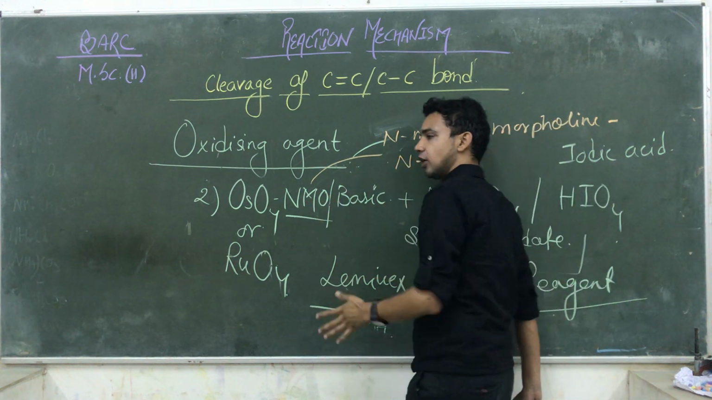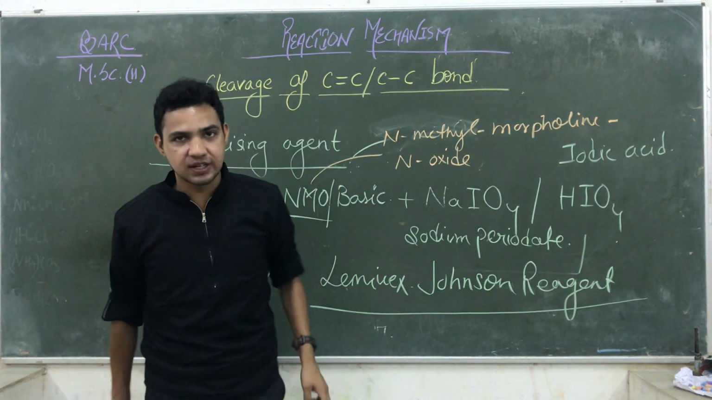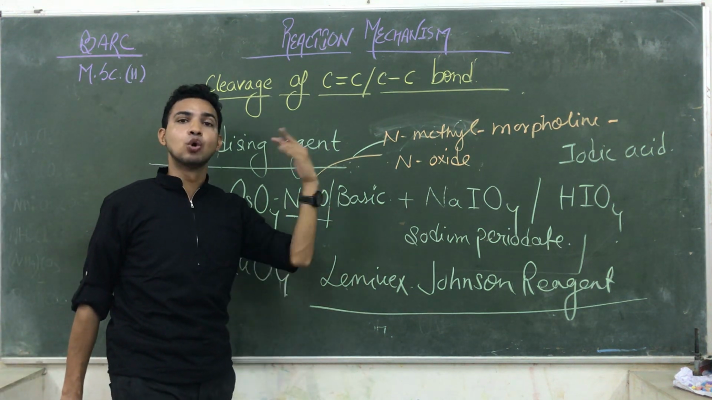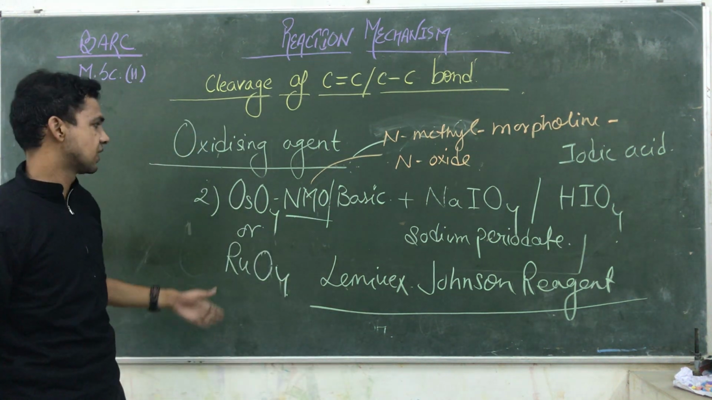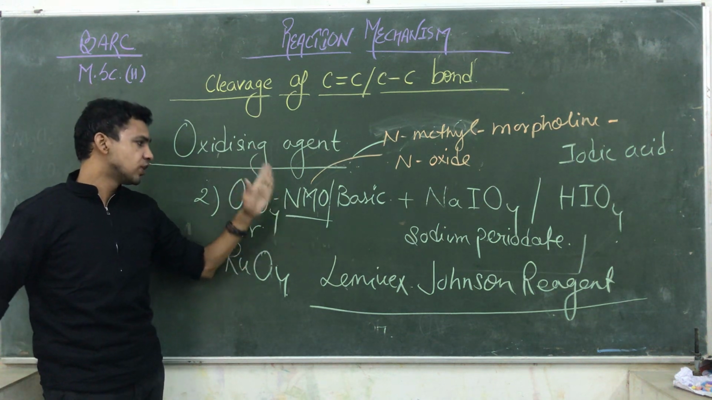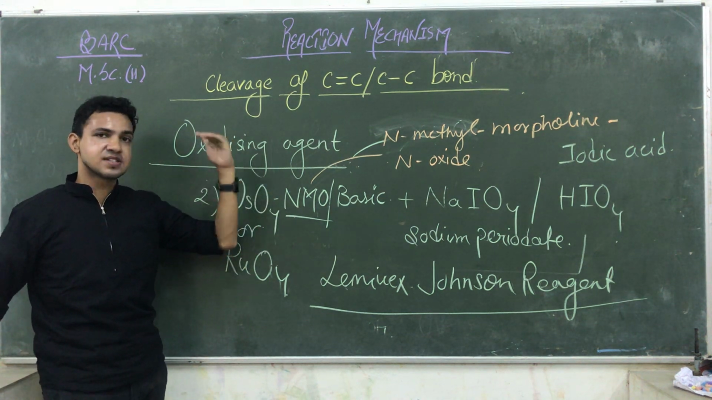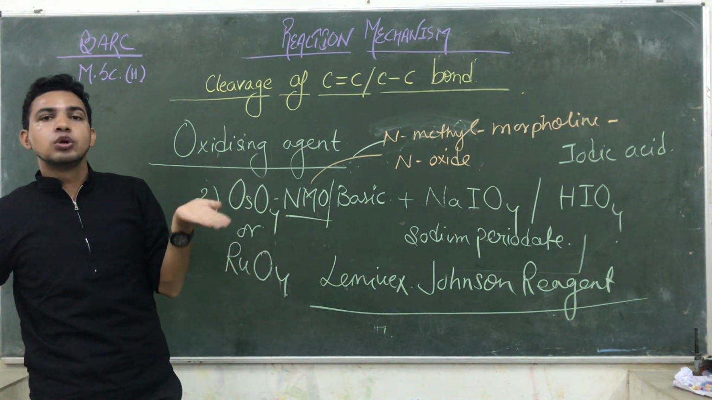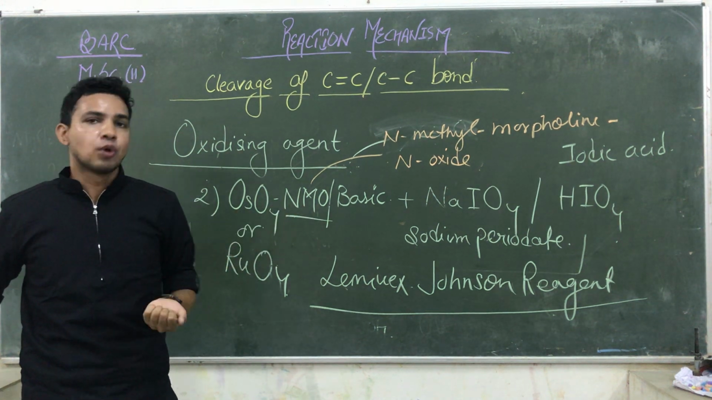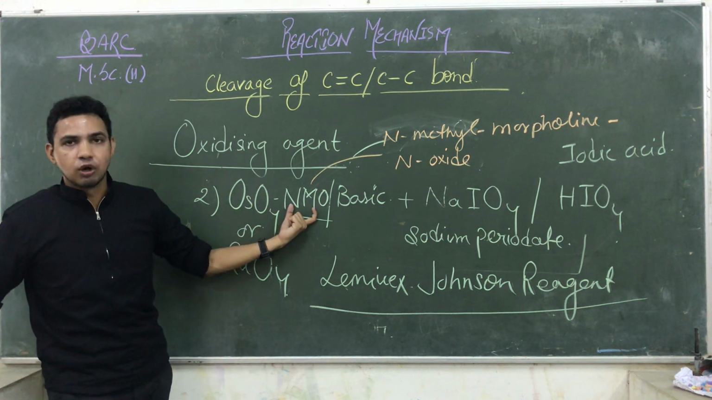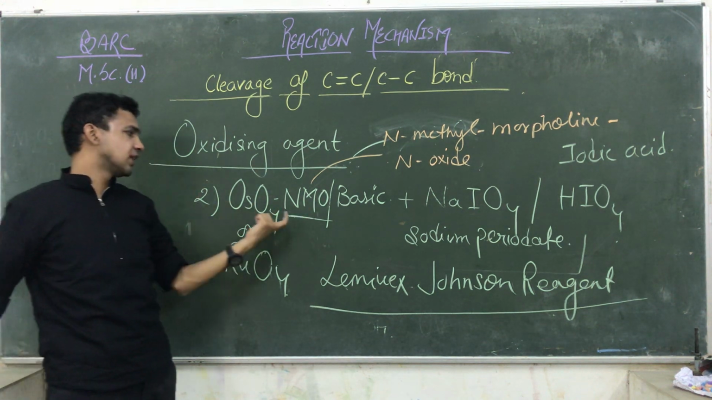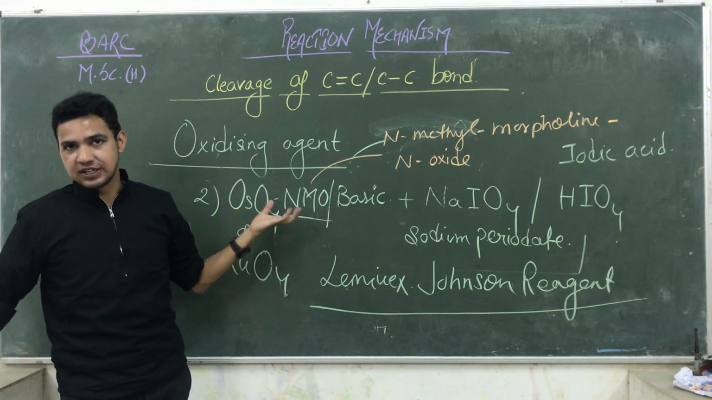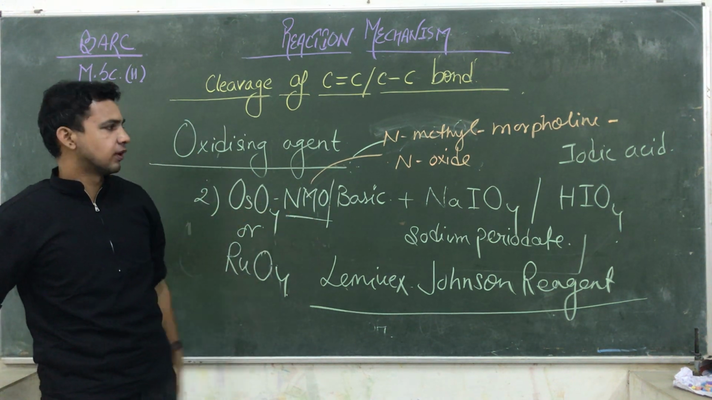So the function of the NMO is to regenerate the chemical inside the chemical reaction. That reaction is known as the Upjohn dehydroxylation process. The tendency to regenerate osmium tetraoxide inside the solution by NMO is known as the Upjohn dehydroxylation process. So that is the function of NMO. So don't be confused about which type of reagent they have given. There is only one function: it has the capability to regenerate osmium tetraoxide.